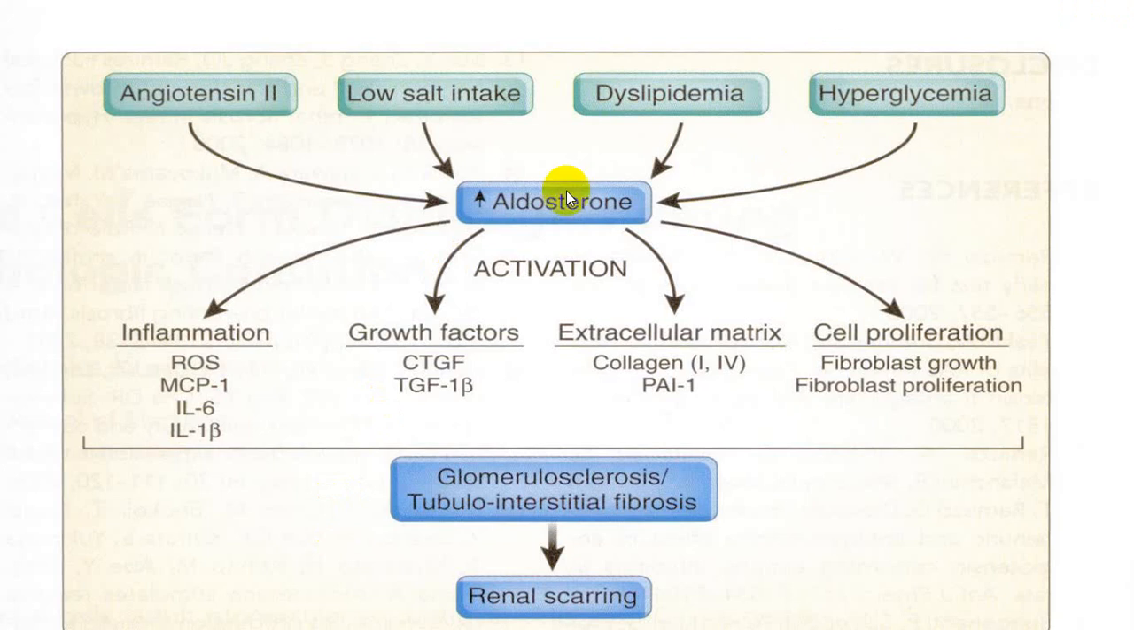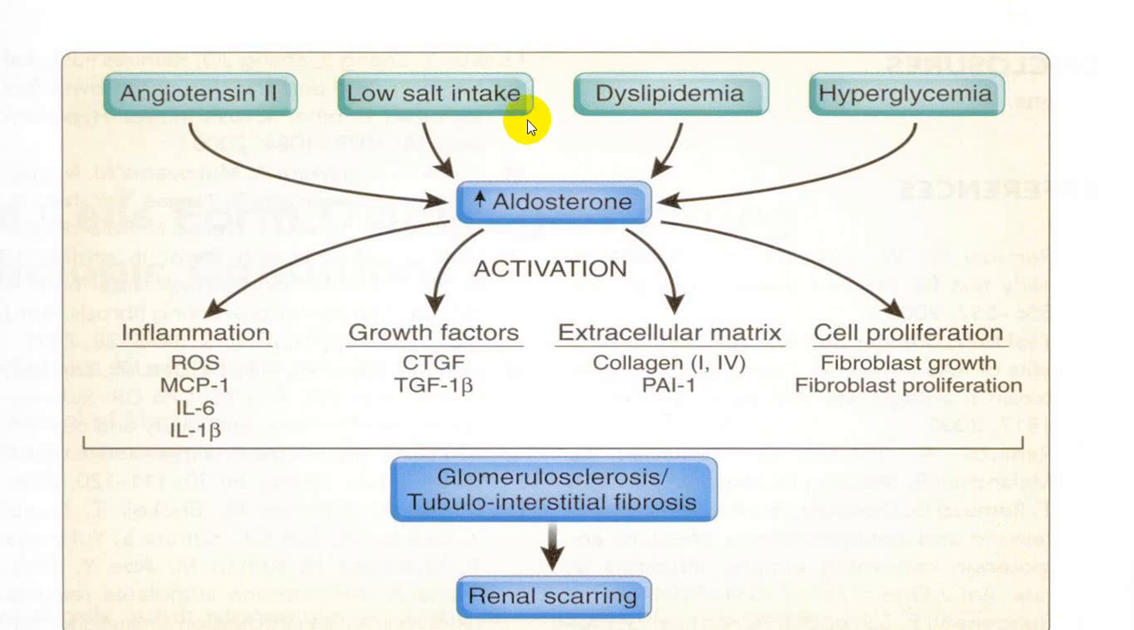So this will be a deleterious effect of aldosterone: inflammation, growth factor activation, extracellular matrix activation, cell proliferation, resulting in glomerulosclerosis, tubulointerstitial fibrosis and renal scarring, and the person will start developing CKD.